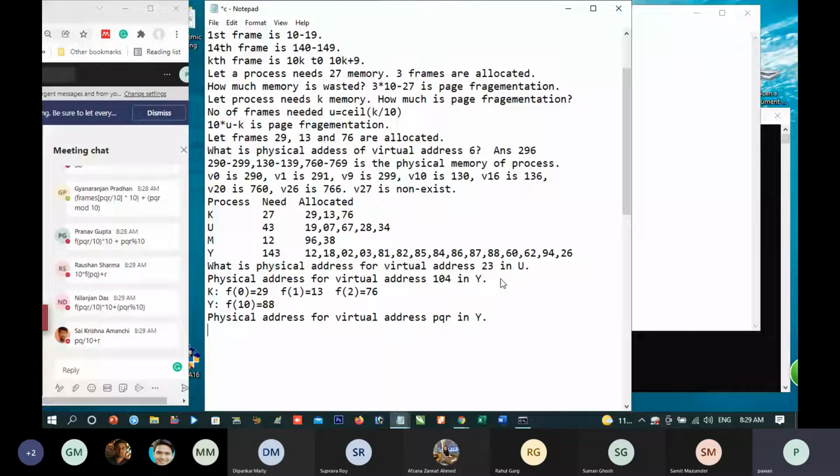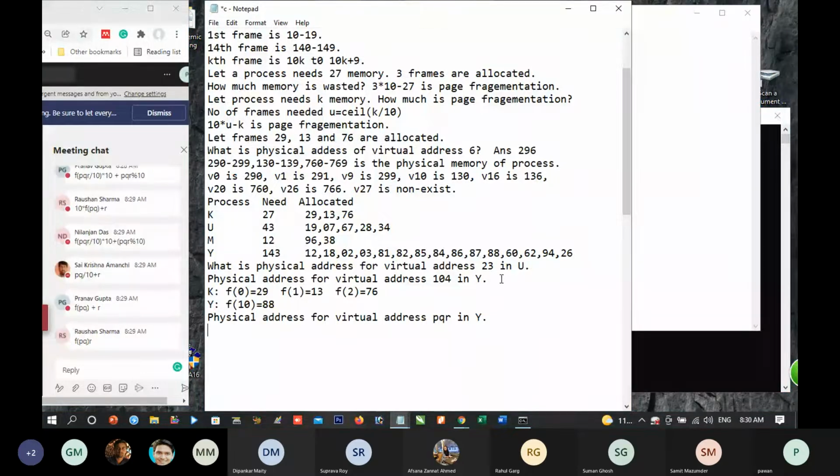Nilanjan, Roshan, Pranab, Gyan are all correct, but they are not simple. Prabhat is wrong. Adarsh is wrong.